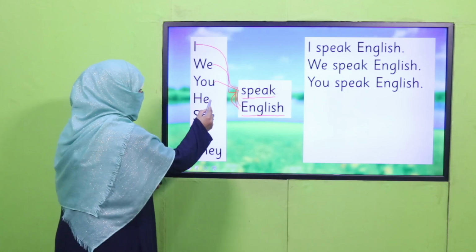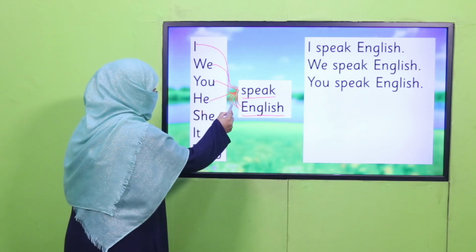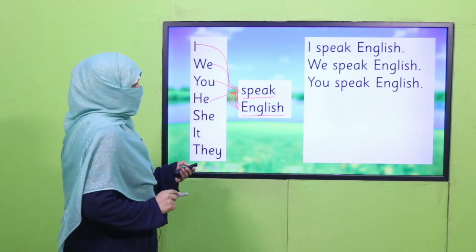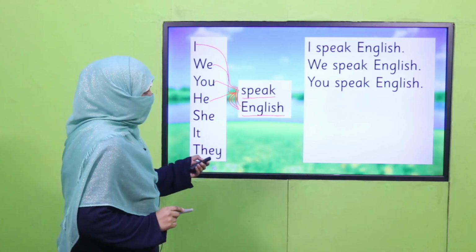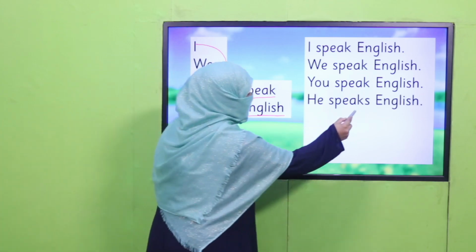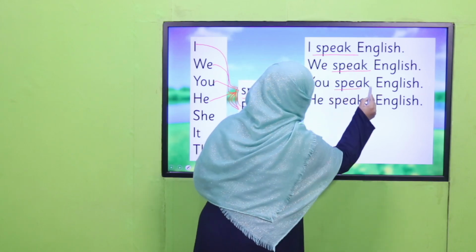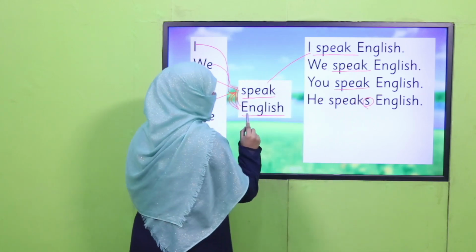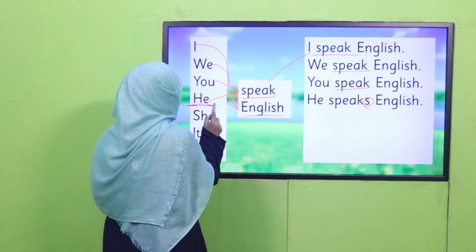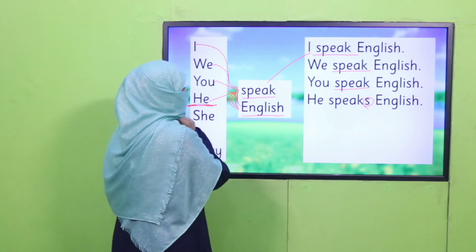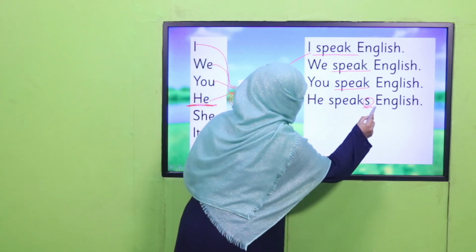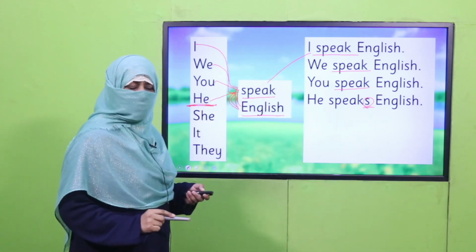Now you are going to take he with verb and with object. So what are we supposed to do? We will add s. He speaks English. Here we have not. We have just taken speak as a verb. But when our subject is he, third person singular male, we have added s to it. He speaks English.